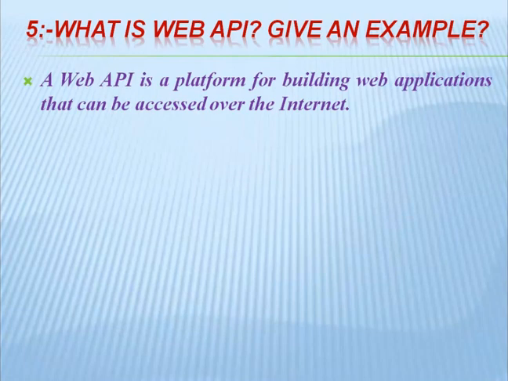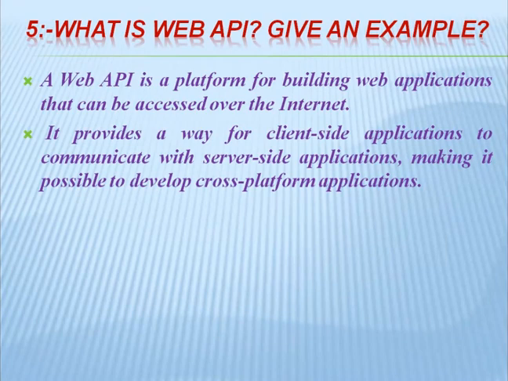It provides a way for client-side applications to communicate with server-side applications, making it possible to develop cross-platform applications.